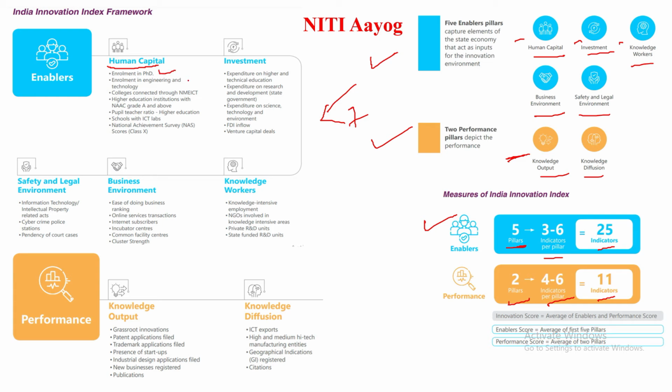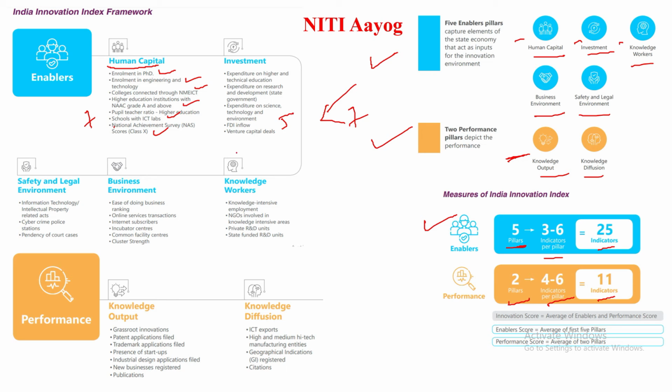Enrollment in PhD, enrollment in engineering, colleges connected with NIMSIT, higher education, pupil-teacher ratio, school, ICT labs. So how many indicators are there? 1 2 3 4 5 6 7. See, there are 7 indicators out here. All right, so it says 5 pillars consist of 3 to 6 indicators. Again here 1 2 3 4 5.